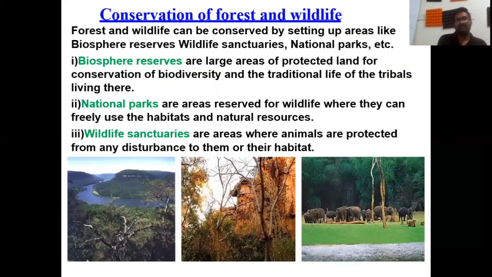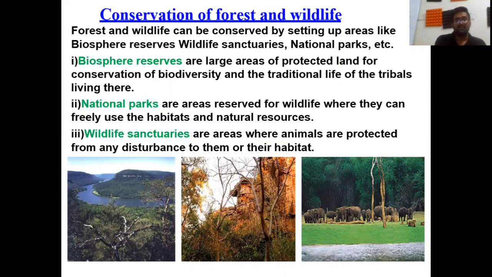Okay. Now we have to conserve the forest life and the wildlife. Forests and wildlife can be conserved by setting up areas like biosphere reserves. What do you mean by biosphere? Biosphere is where life occurs, and it has three layers: atmosphere, hydrosphere, and land. So the biosphere reserves, wildlife sanctuaries, national parks, etc.